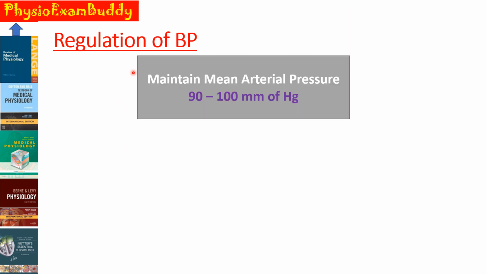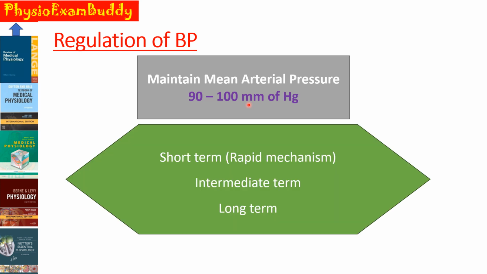We will start with the regulation of the blood pressure. Arterial BP is regulated by several mechanisms which try to maintain the mean arterial pressure within a very narrow range of 90 to 100 millimeters of mercury under physiological conditions. The mechanisms controlling arterial pressure can be grouped into three: short-term or rapid mechanism, intermediate term mechanism, and long-term mechanism. This video is on short-term or rapid mechanism.